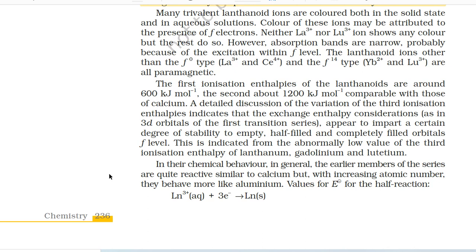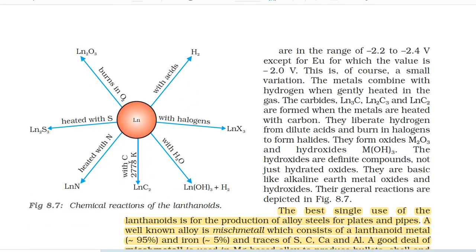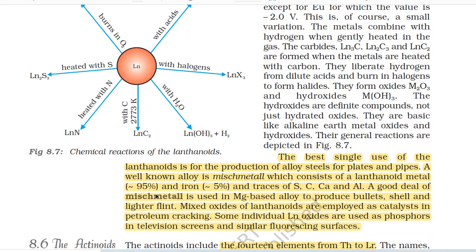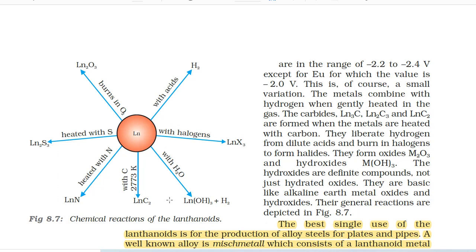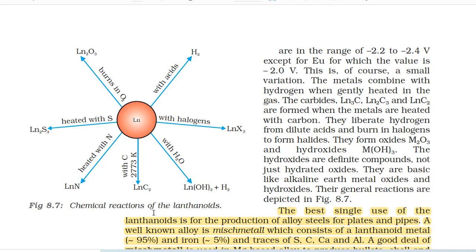Values for standard electrode potential for the half reaction, Ln3+ (aq) + 3e- gives Ln (s), are in the range of -2.2 to -2.4 volt except for Eu, for which the value is -2.0 volt. This is of course a small variation.